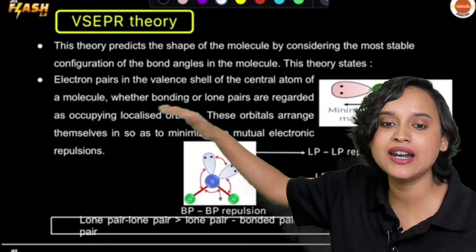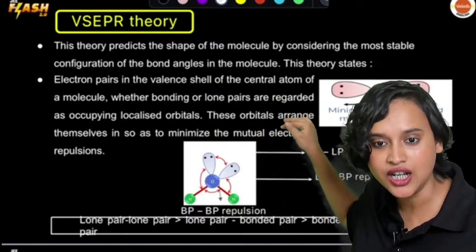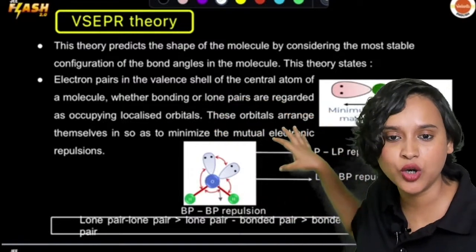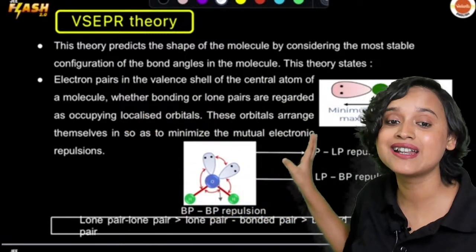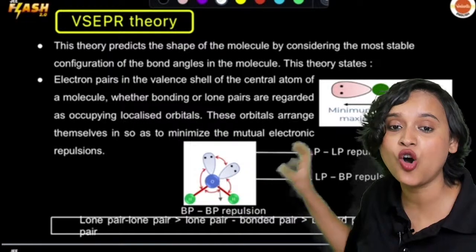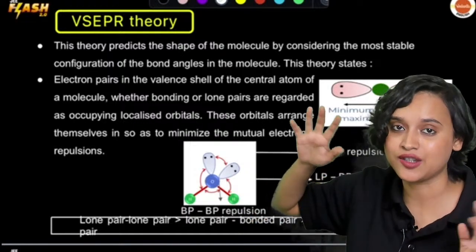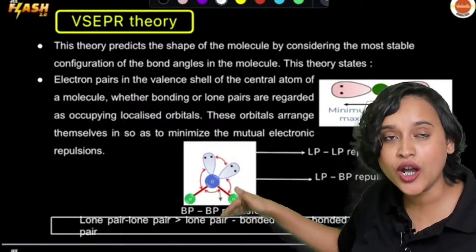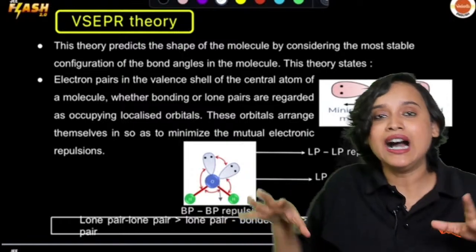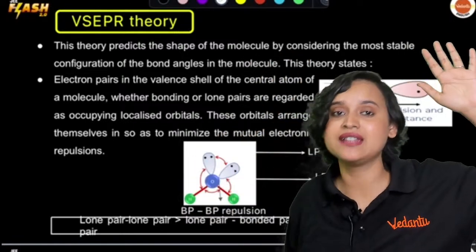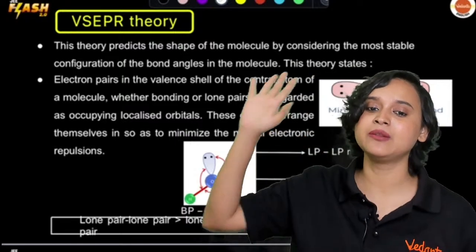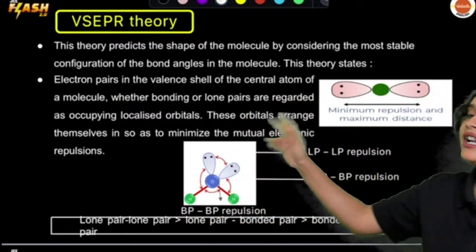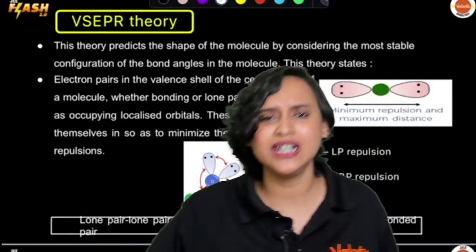It states that electron pairs in the valence shell of the central atom of a molecule, doesn't matter if it is bonding or lone pairs, are regarded as occupying localized orbitals. And these orbitals arrange themselves in space in such a way that they minimize the mutual electronic repulsion. What is this mutual electronic repulsion?